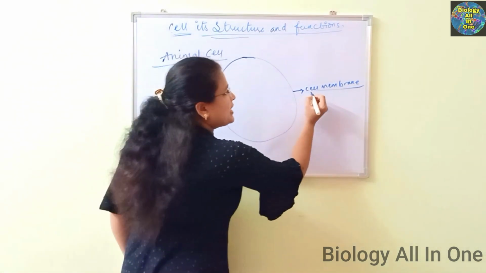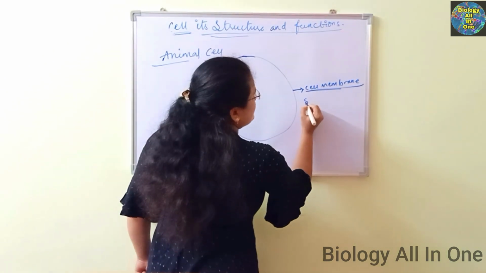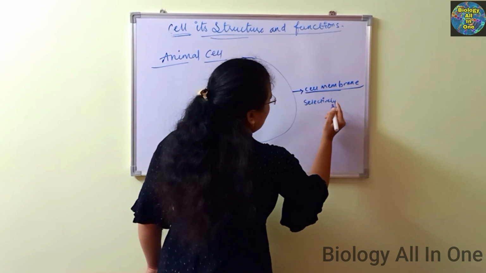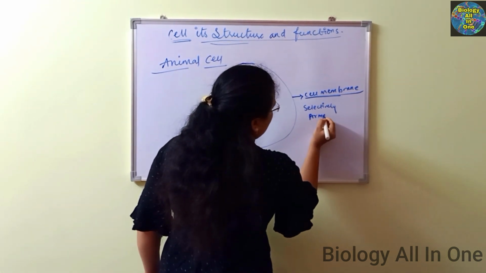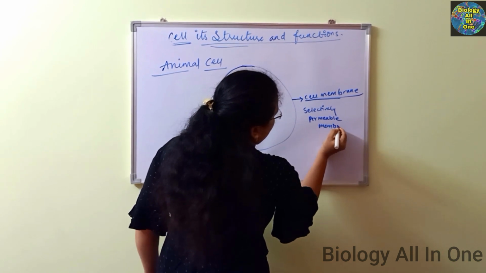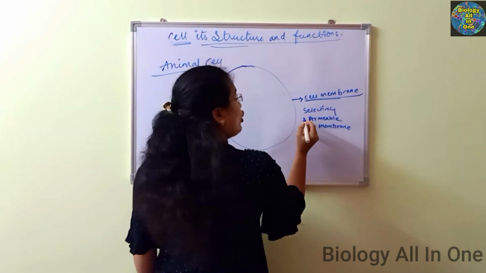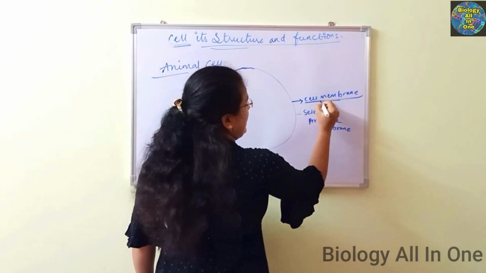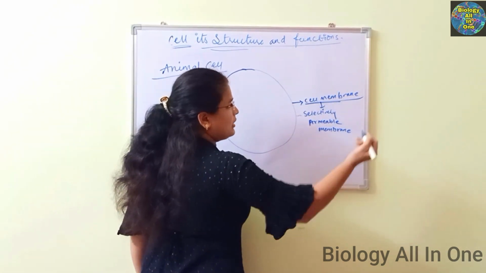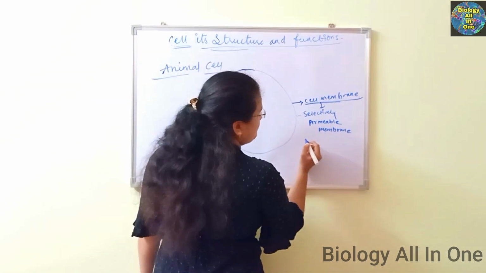This cell membrane is also known as the selectively permeable membrane. It is also known by other names; I will tell you why it has different names, but before that I will tell you what other name it has.